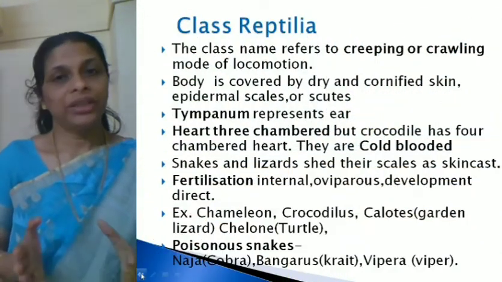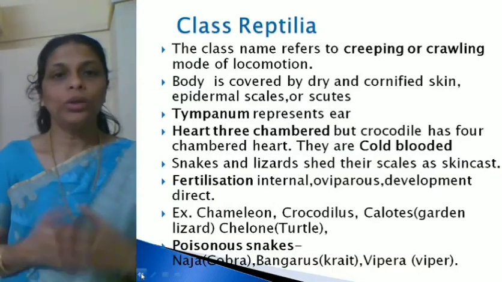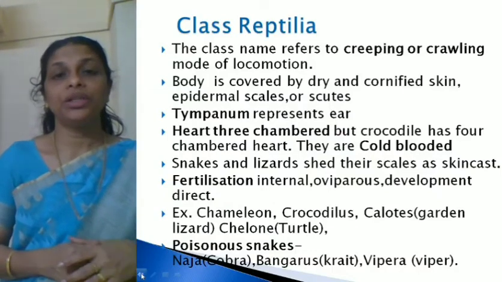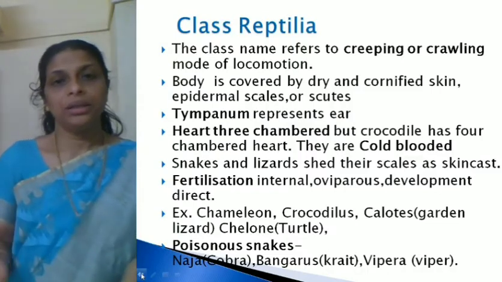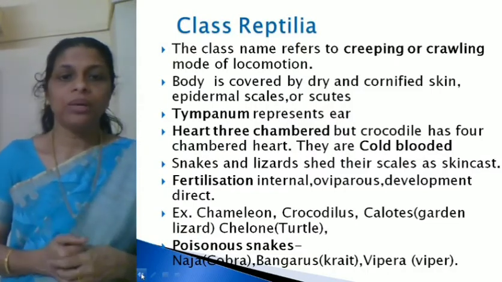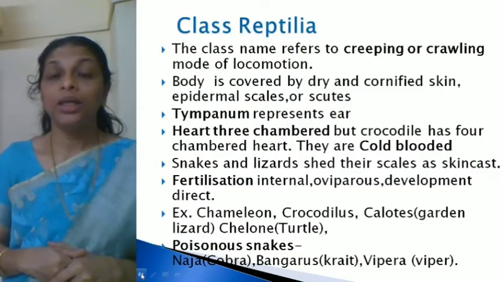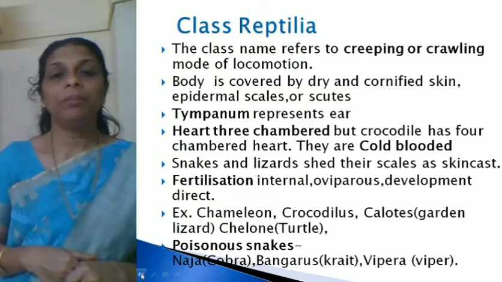Then coming to the next feature of reptiles, right? They have a three-chambered heart. They are cold-blooded animals, and the peculiar feature is skin cast. Snakes and lizards, some reptiles, shed their skin as skin cast. Okay, then fertilization is internal, oviparous, and development is direct.